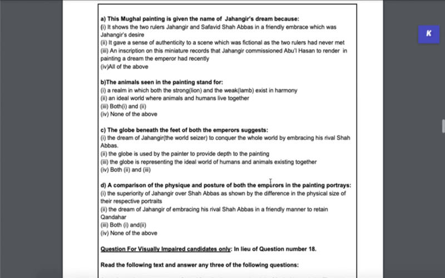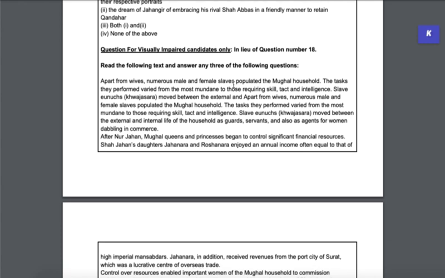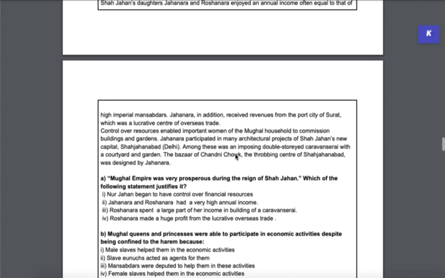And just as with any other visual based question, this one also has an option for visually impaired candidates. So if you're visually impaired, please attempt this one. Don't worry about the picture one. So whoever's writing for you, please tell them that in advance. There will be questions for you specifically, so they should only read out those questions to you. And if you are not visually impaired, do not even waste your time reading this, right? This is not meant for you.